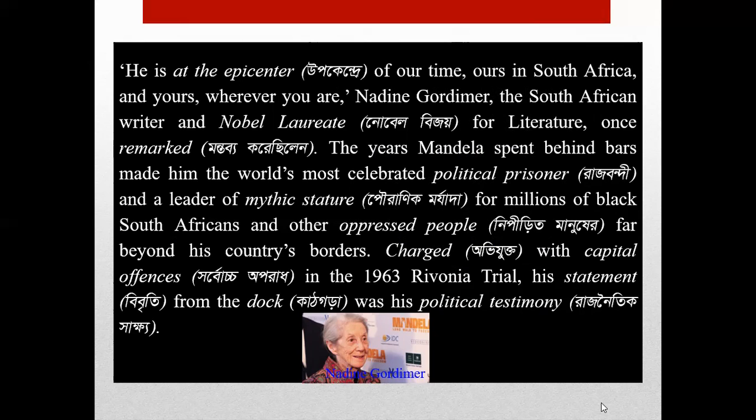He was charged with capital offenses in the 1963 Rivonia trial, where he stood at the dock and gave a statement, and that statement was his political testimony.